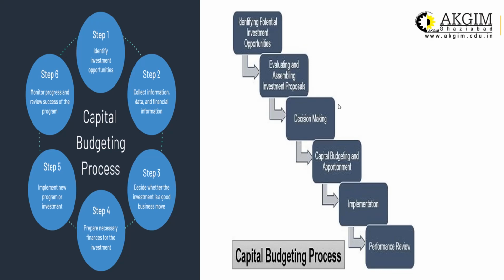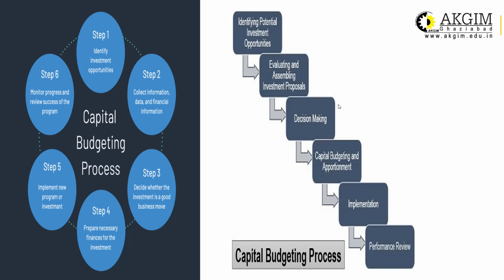Then step number two, collect information, data and financial information. You have to collect all the information, right? With the same example, if you want to buy a machine, you have three or four options of different machines having different functioning or different configurations.